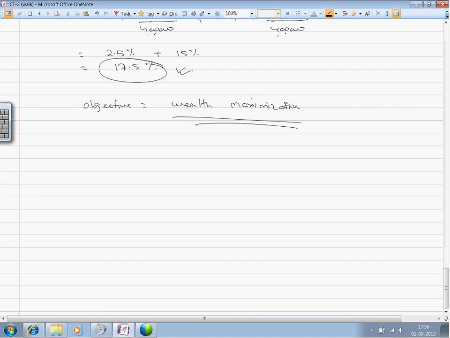The cost for the company is 17.5%. Now, if the return of the company is more than 17.5%, the company will be able to create wealth for the shareholders.